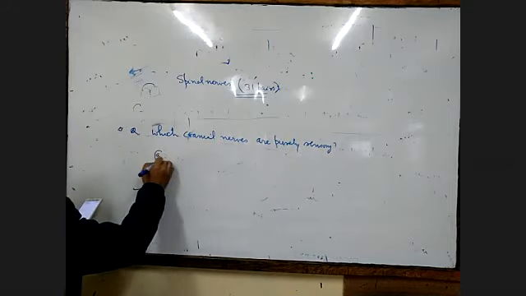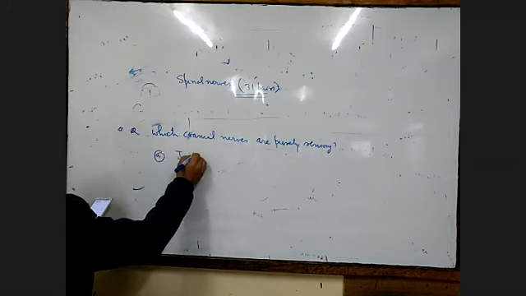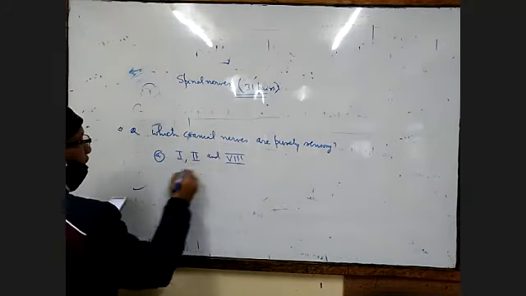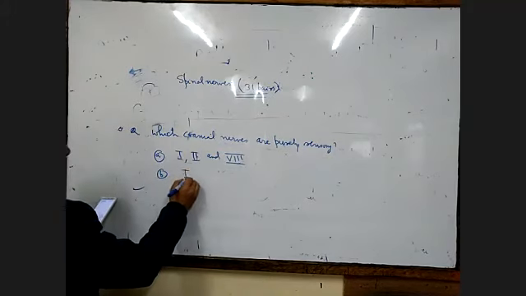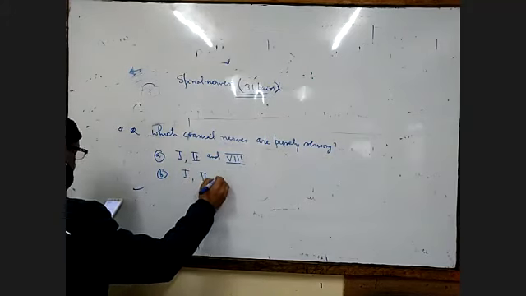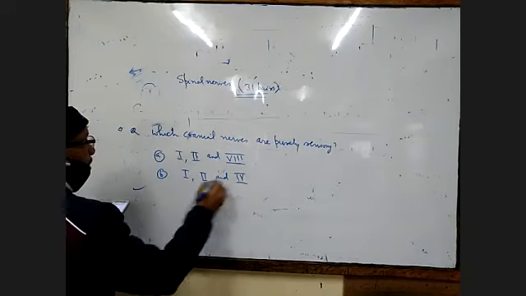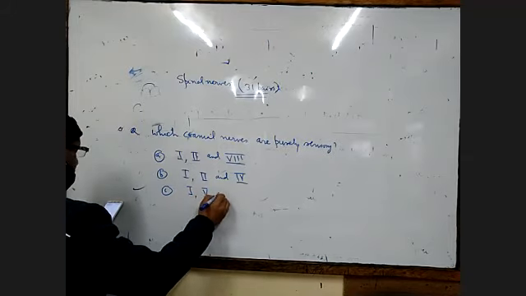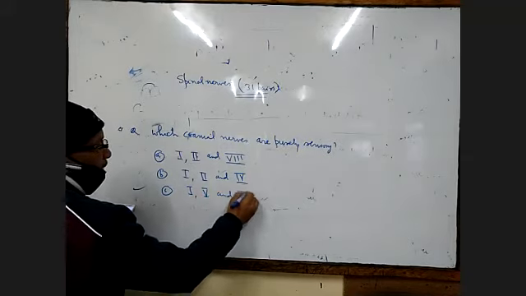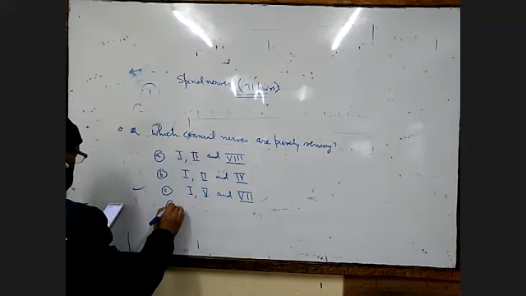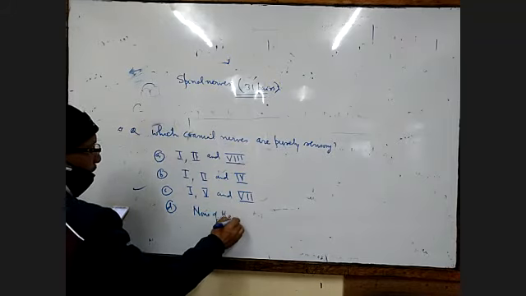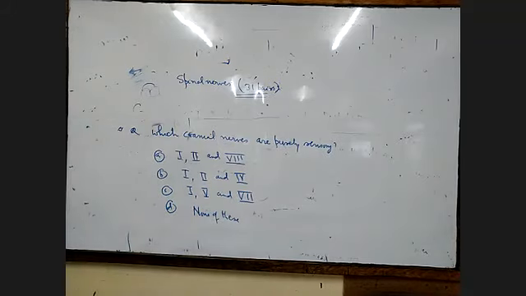Number A will be 1, 2, and 8, like that they give in the exam. Number B will be 1, 2, and 4. Number C is 1, 5, and 7. Number D is none of these.